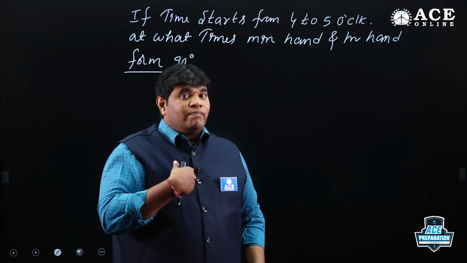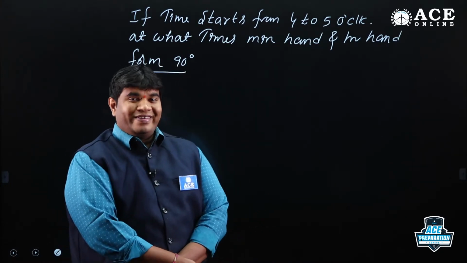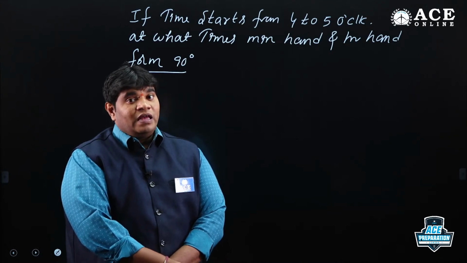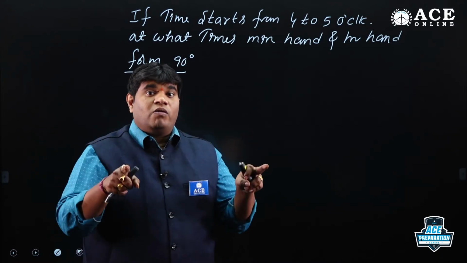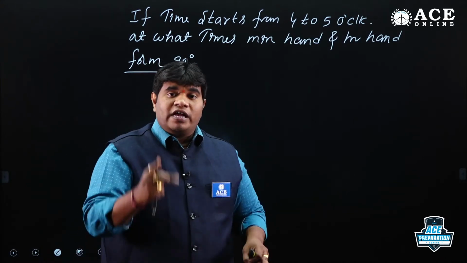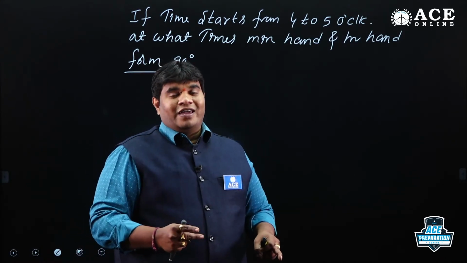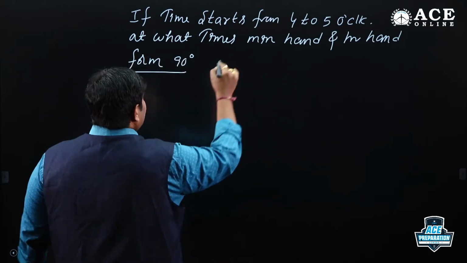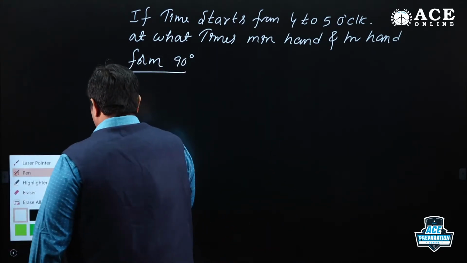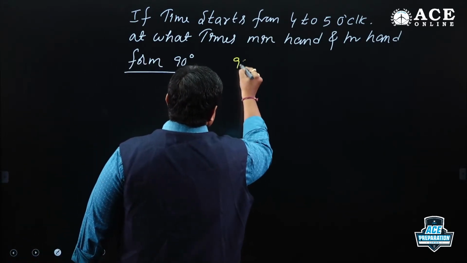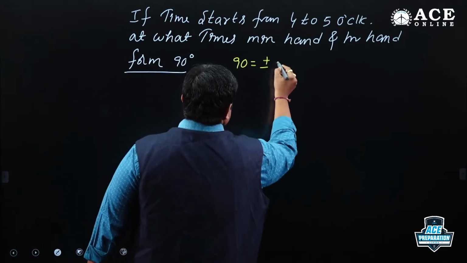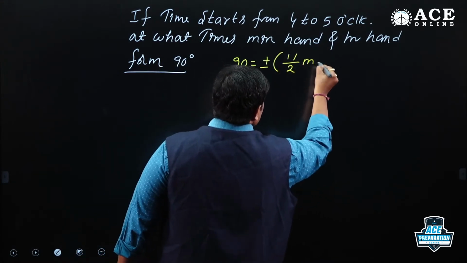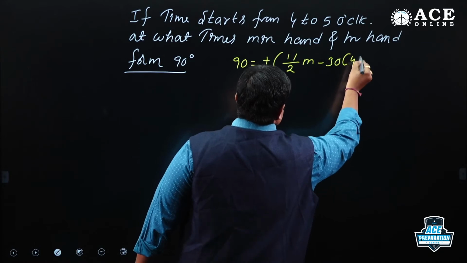We needed 2 answers, but I had only one formula. How to get the answer? Then we use the modulus. When the modulus is replaced with plus or minus, you get the 2 answers. So theta is equal to 90 degrees, modulus means plus or minus 11 by 2 m minus 30 into h value 4.